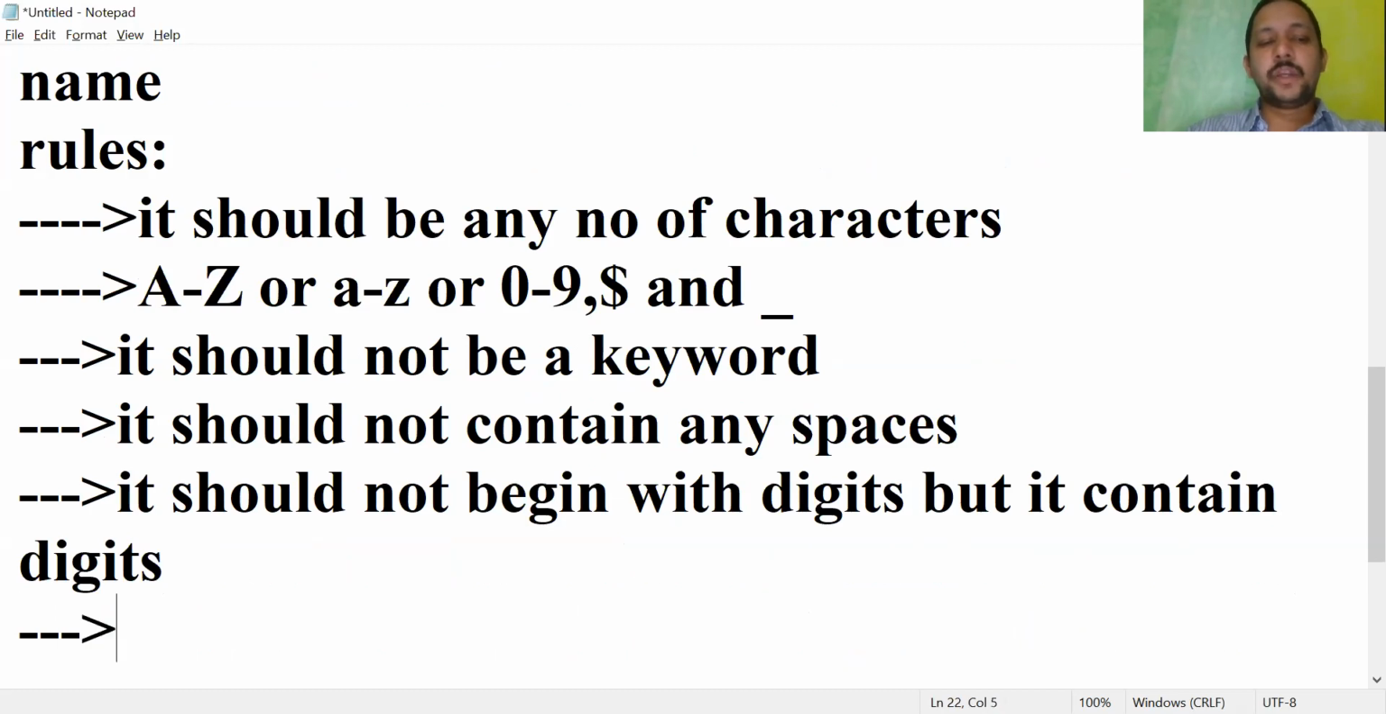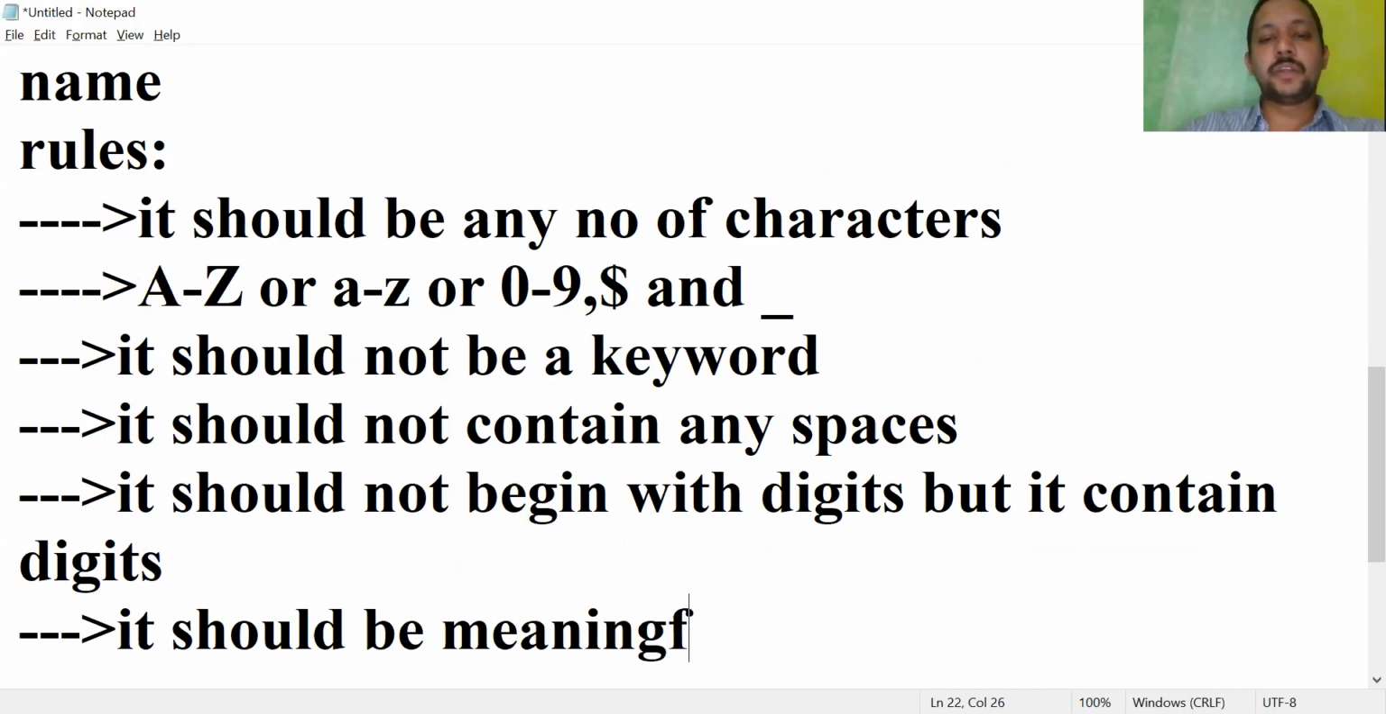So the variable name, whatever you are using, it should be meaningful to the program. So these are the rules for declaring an identifier in Java programming.